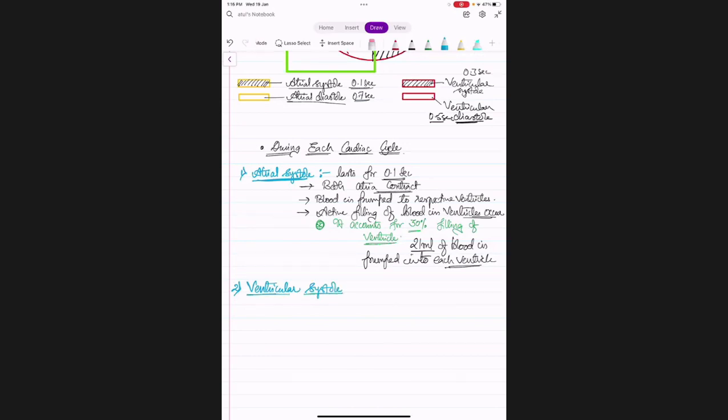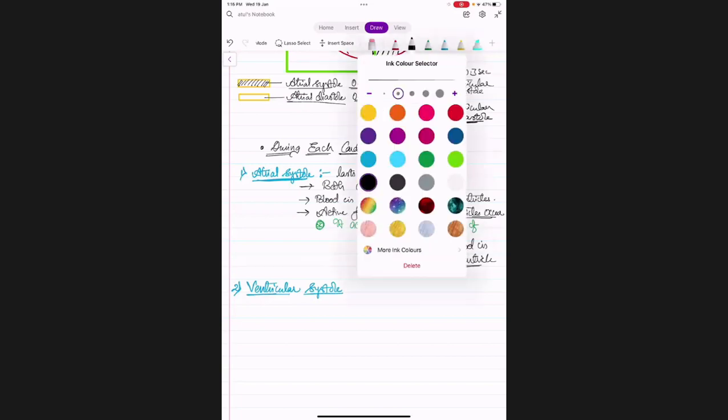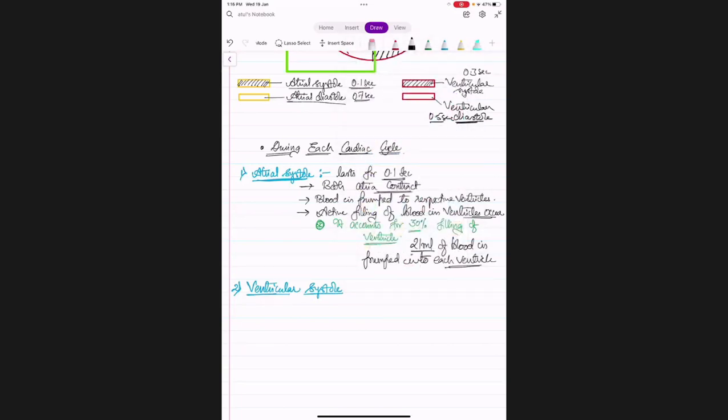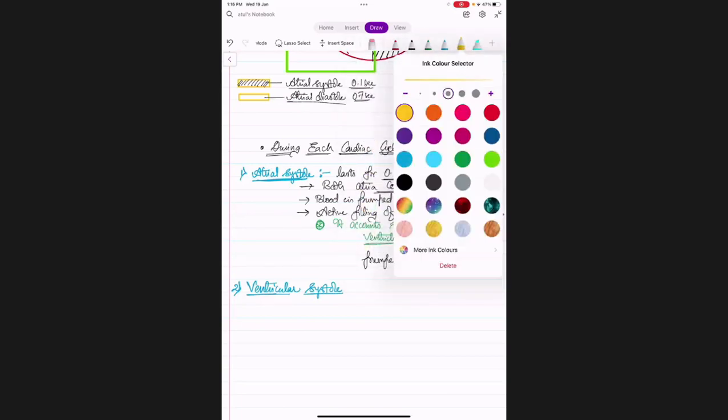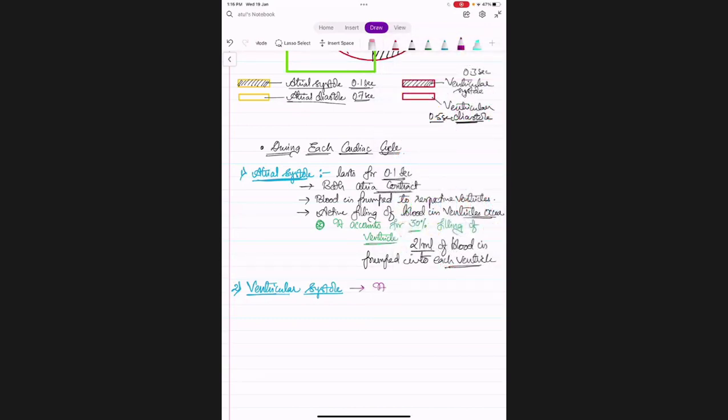Ventricular systole. What is the time duration of ventricular systole? 0.3 seconds. Okay, so it lasts for 0.3 seconds. Okay, and what happens during ventricular systole? Both ventricles contract.